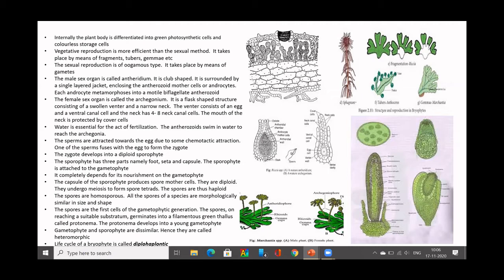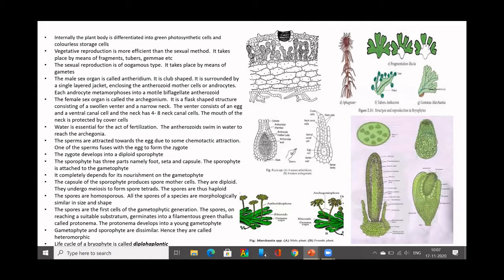Vegetative reproduction in bryophytes plays a major role in producing new thallus. So they are more efficient than the sexual method, and more frequent also. Most of the bryophytes undergo vegetative reproduction more frequently. Sexual reproduction in bryophytes is termed oogamous. You have male gametes and female gametes taking part in sexual reproduction.